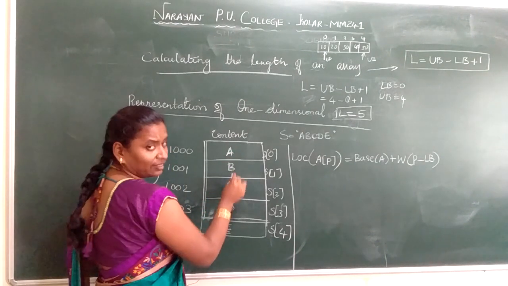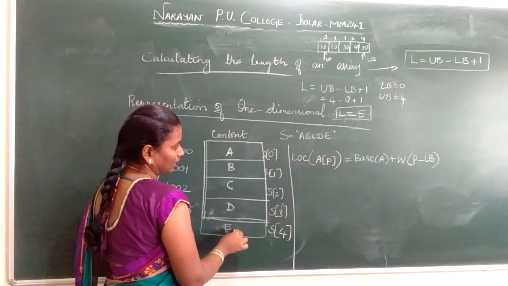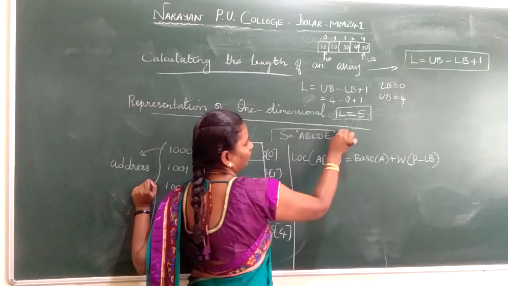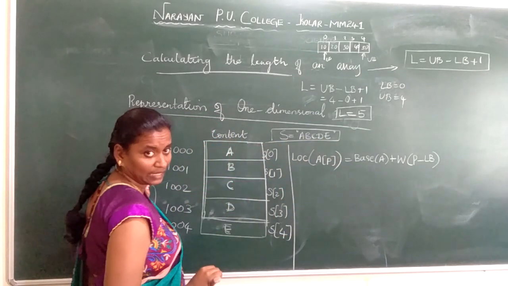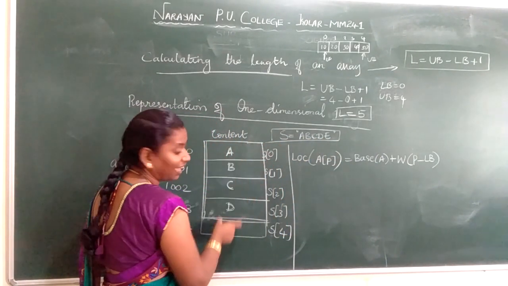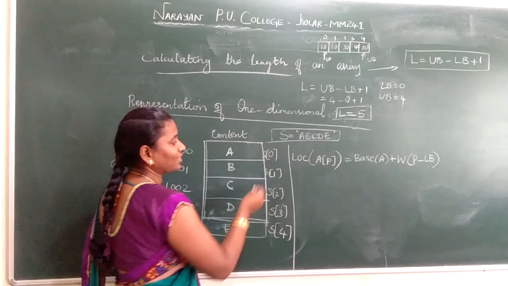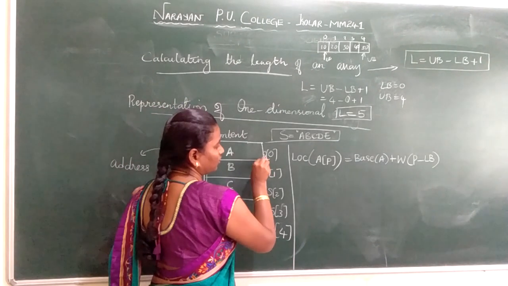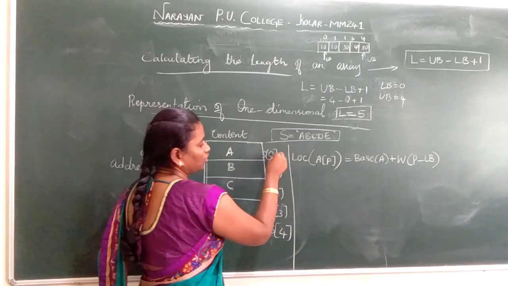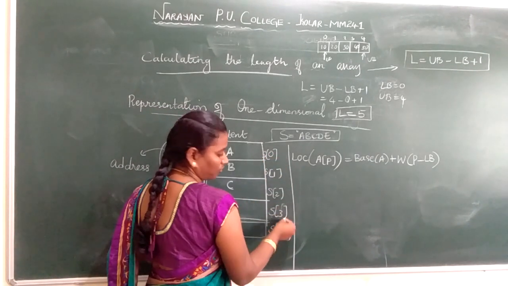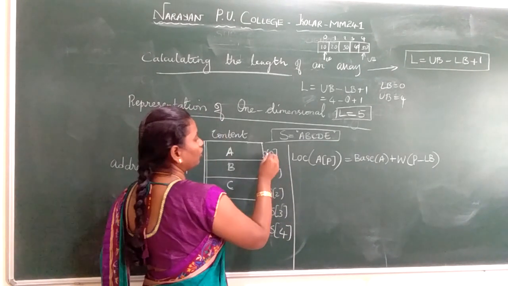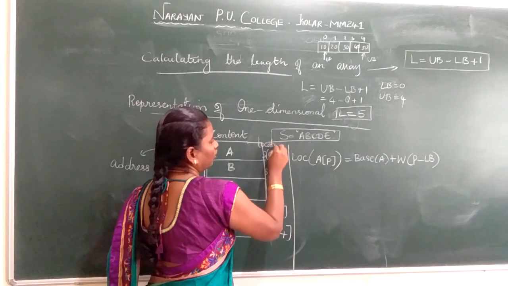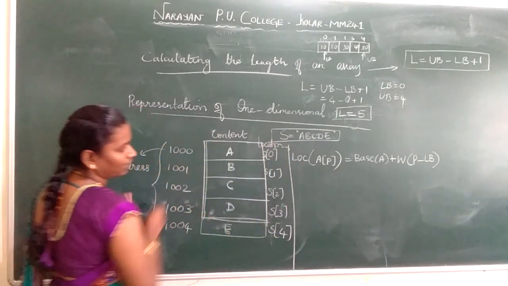And here I have the content, the array elements. A, B, C, D is the content. These are the array elements. See, imagine this is a string. Now S is a string. I have A, B, C, D. So this string A, B, C, D is stored in an array. Okay, next I have S sub, meaning I have the subscript. I can call it a subscript or location or position. S of 0, S of 1, S of 2, S of 3, S of 4. These are called locations. Okay, these are locations, these are content, these are addressing.